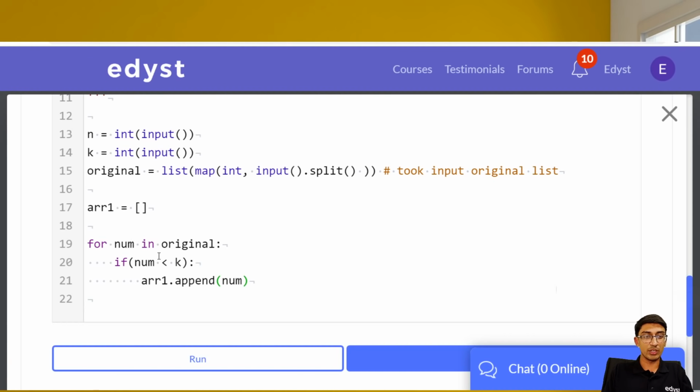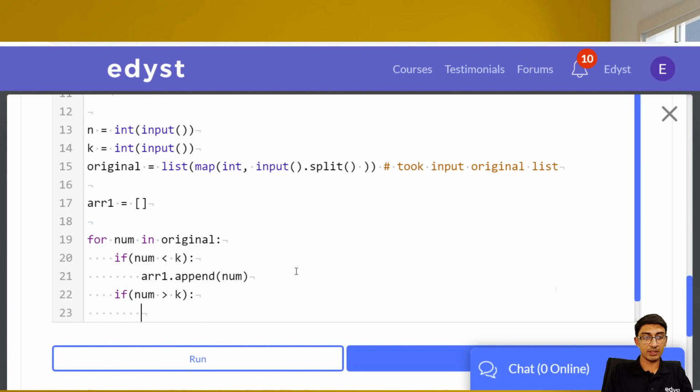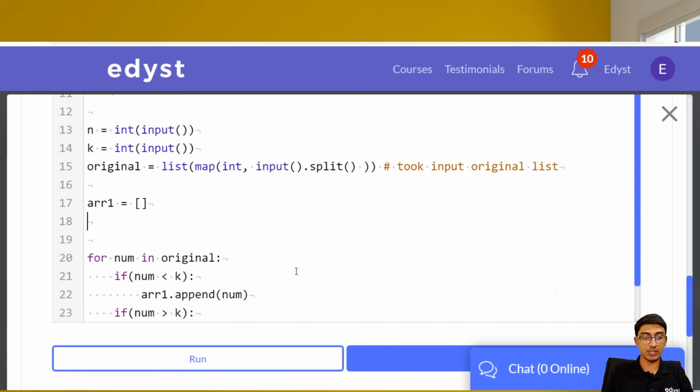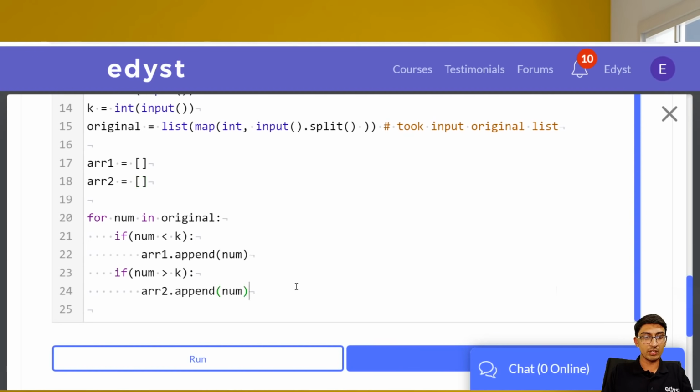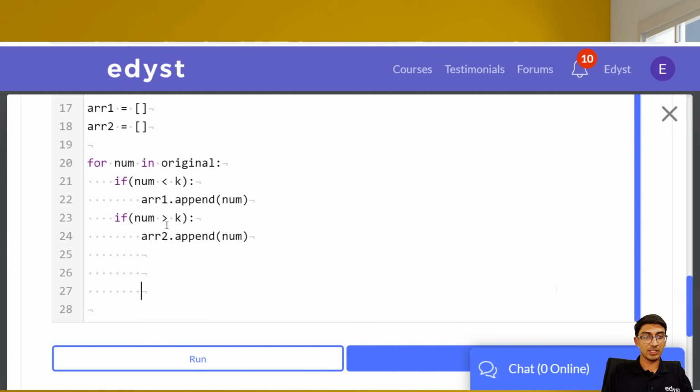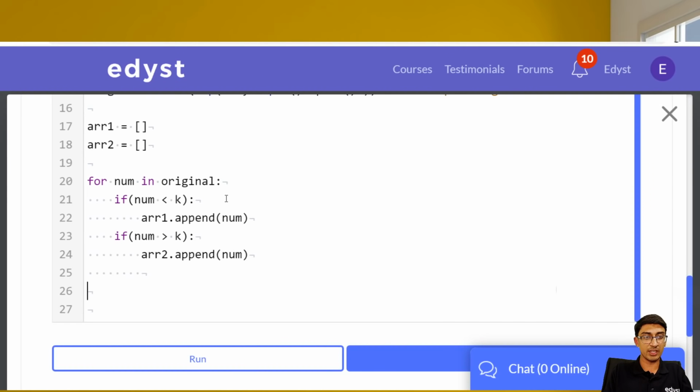If the number is greater than k, then arr2.append(num). That's how we add to a list in Python. So these are the two empty lists we have. For num in original, if num is less than k, arr1.append; if num is greater than k, arr2.append.